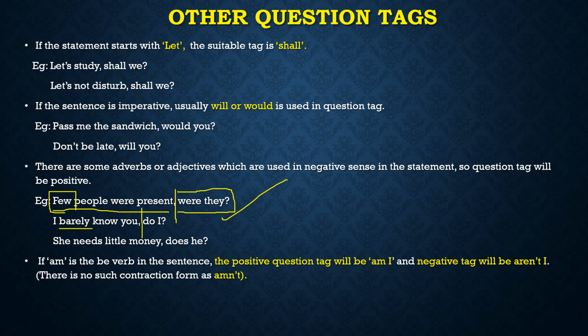She needs little money. Again, same concept with little, a little and the little. I hope you remember. So this sentence is again in a negative sense. So we will have a positive tag. Next, if am is the be verb in a sentence, the positive question tag will be am I.